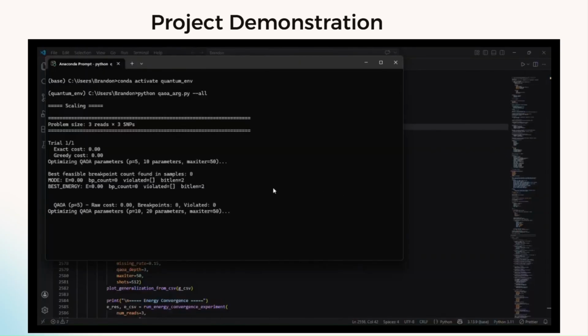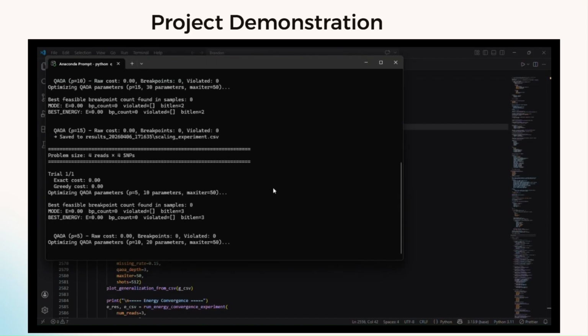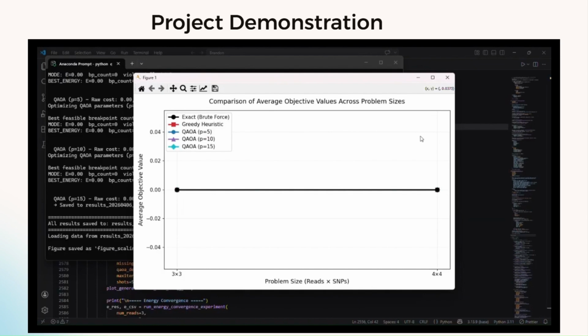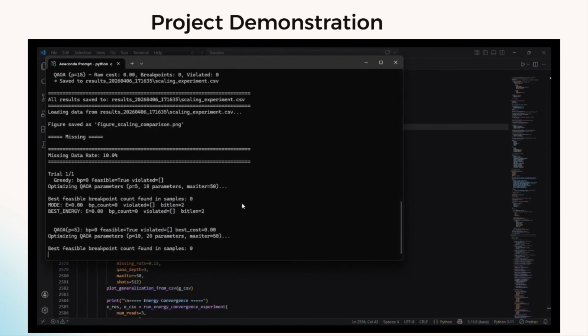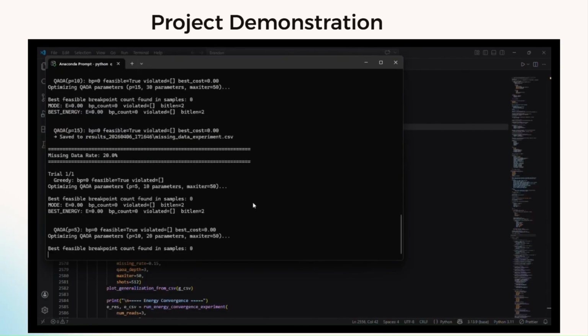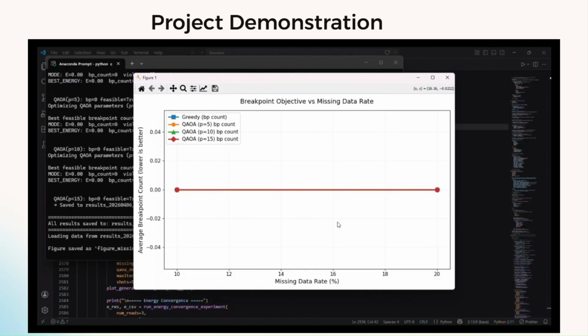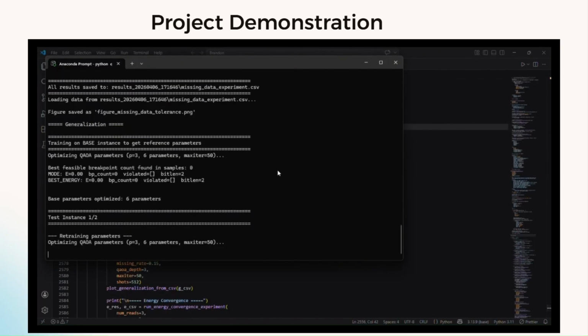Here you can see our scaling experiment running for 2 trials. And we were able to generate our graph as you saw previously. Now moving on to our missing data experiment. We are testing the 10% and 20%, as you can see right here, and everything operated correctly here. Everything overlapped, so we can see that this worked properly.